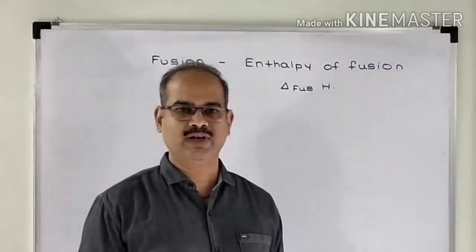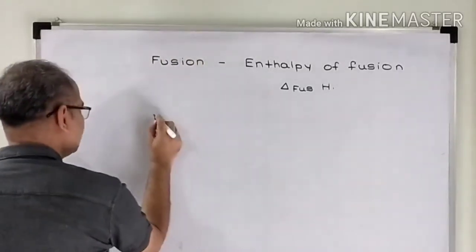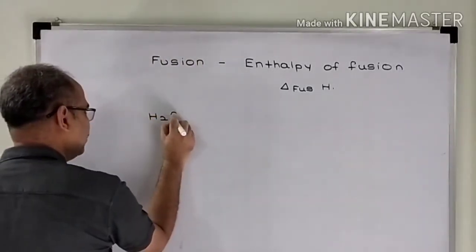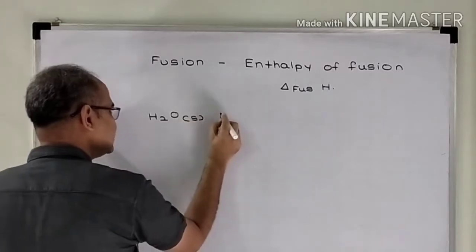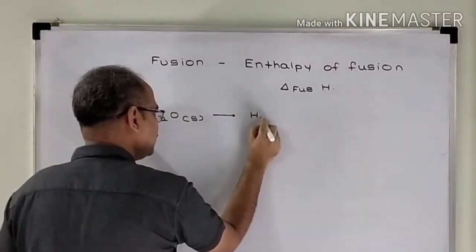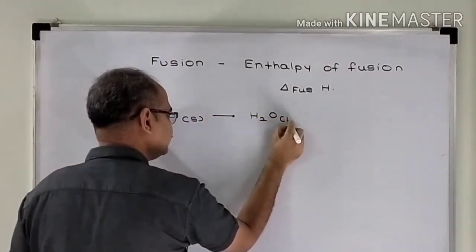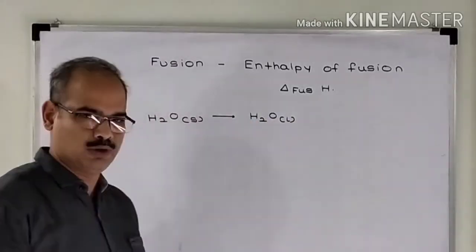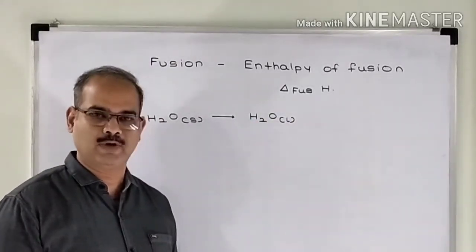Let me give you a very simple example. Suppose I have 1 mole of solid water, that is ice, and I want to convert it into liquid. Solid gets converted into liquid, so this is fusion of ice.